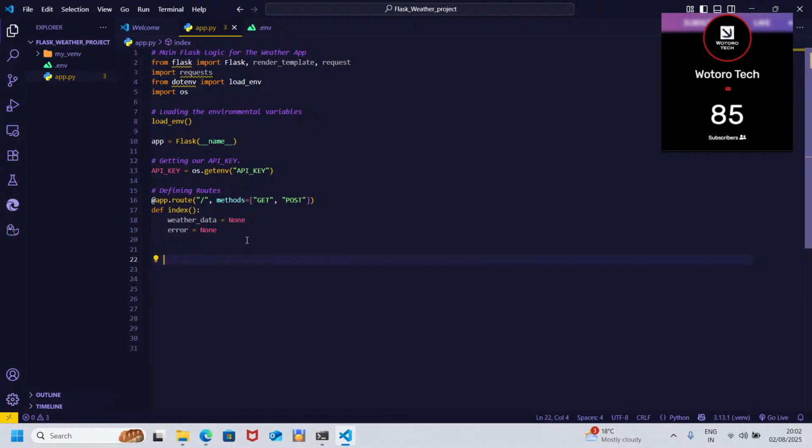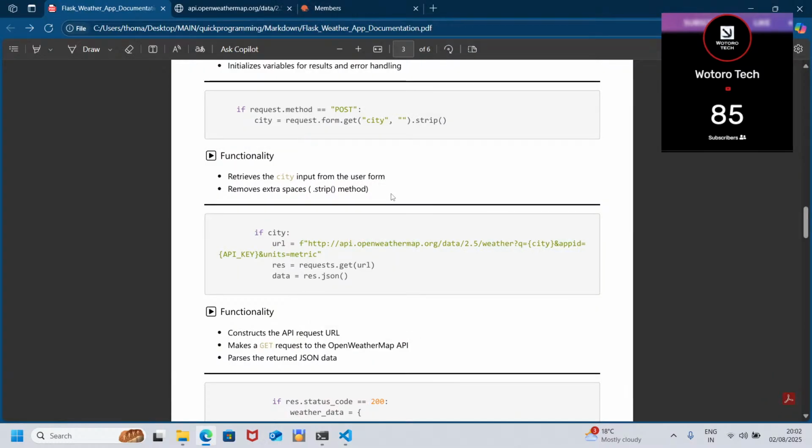Now the dot strip also comes with some extensions like rstrip and lstrip. rstrip is the right strip, it strips the white spaces to the right. Then lstrip strips the white spaces to the left. If you just say strip, it will strip the spaces from both sides.